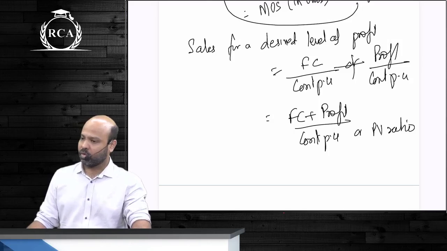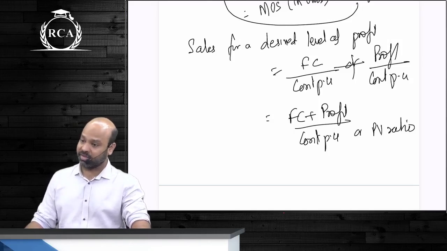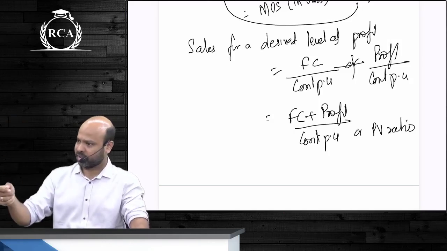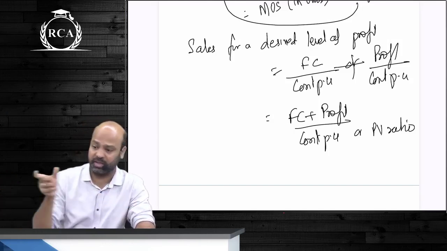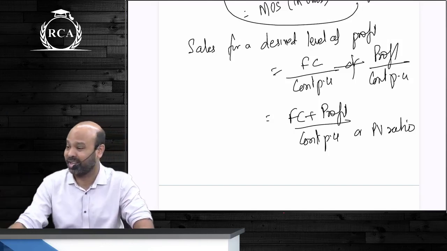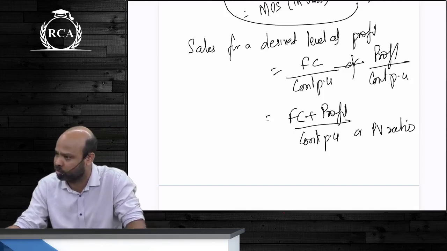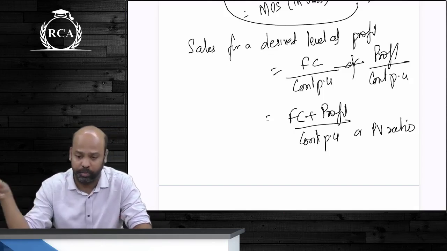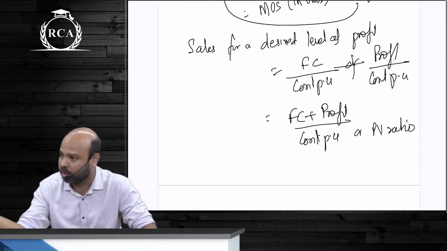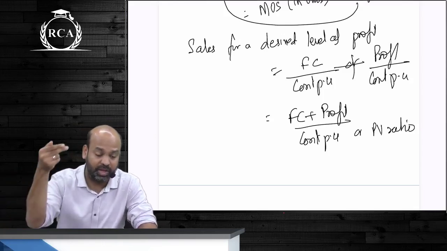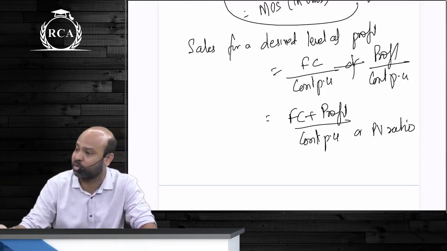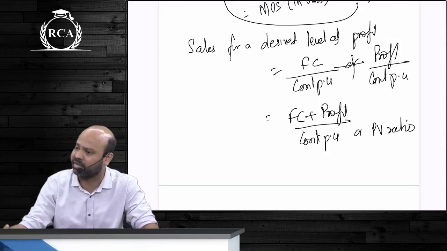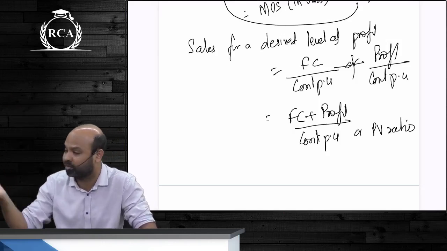Are we clear? कोई भी question में solve करना नहीं आ रहा है, the first thing that you will do is present the profitability statement. Your objective: if they give us break-even sales, if they give us fixed cost, I can immediately compute contribution per unit or PV ratio. If they give me margin of safety or profit, I can again compute PV ratio or contribution per unit. If they give me selling price per unit, variable cost per unit and fixed cost, they themselves are giving us all the details, so we will compute all of this normally.